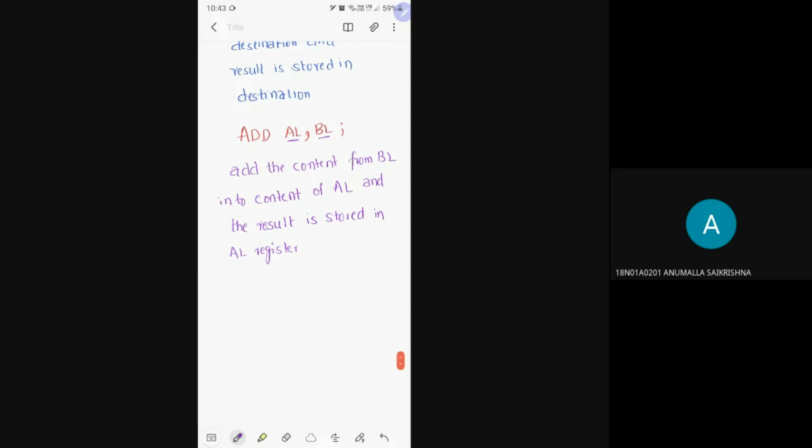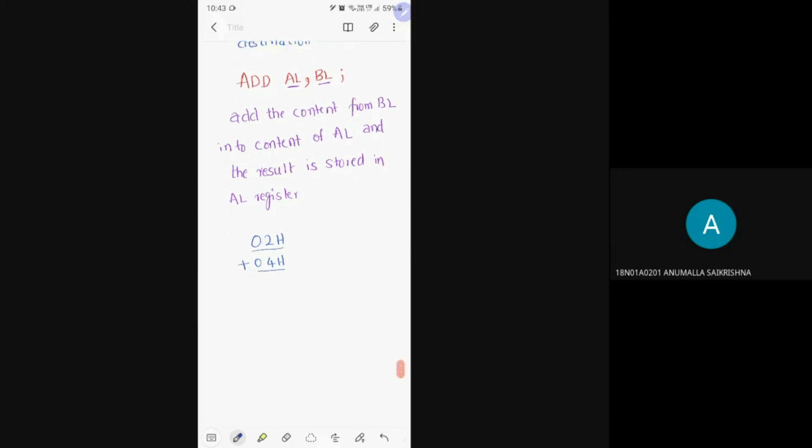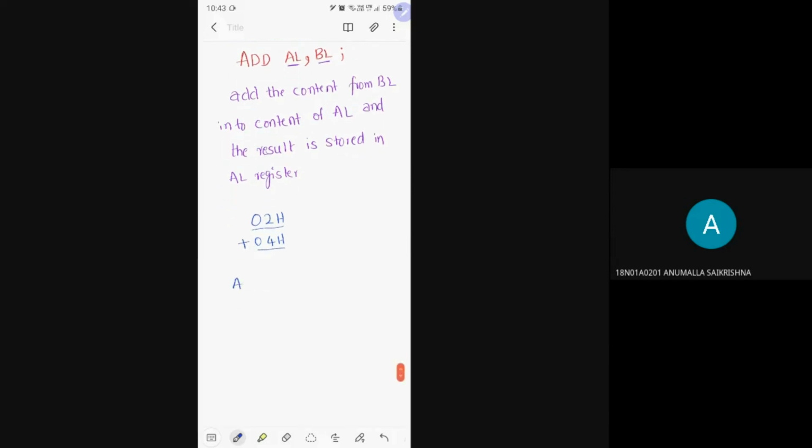Suppose that you want to add 02H and 04H. I cannot write the instruction 02H comma 04H. This is an invalid instruction. Why?